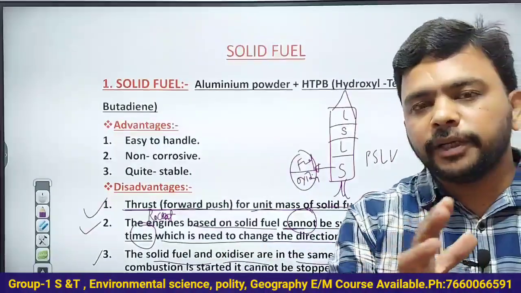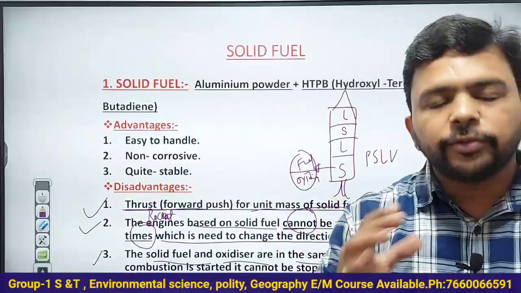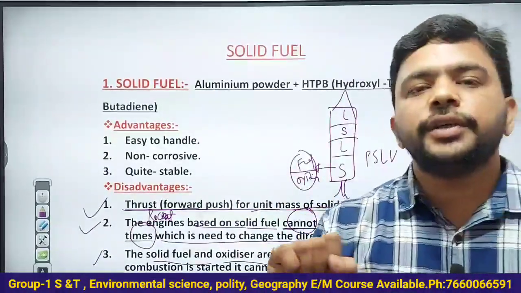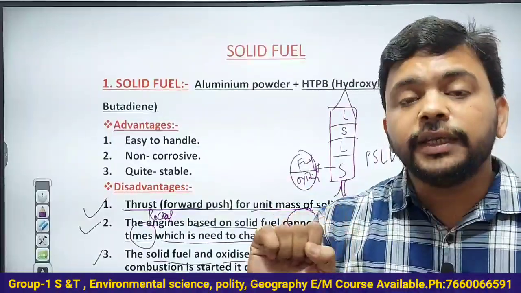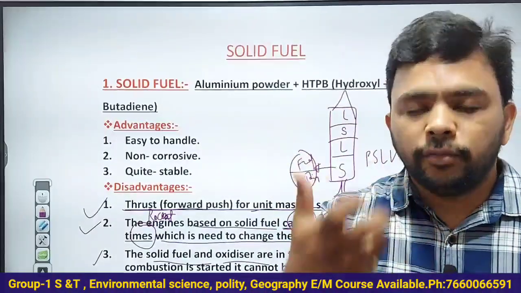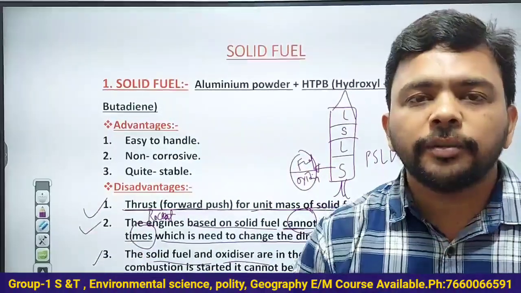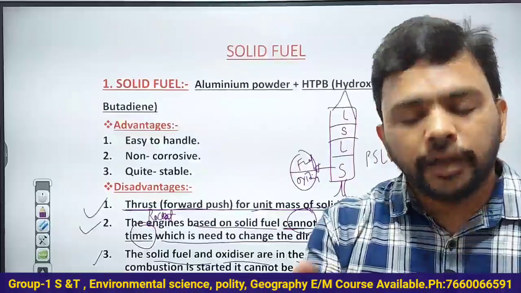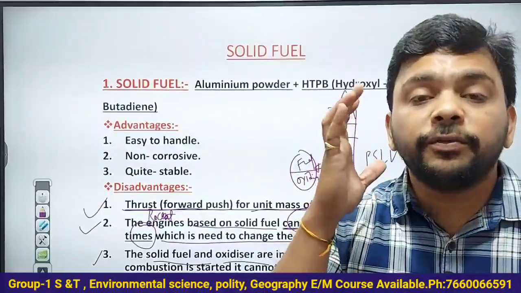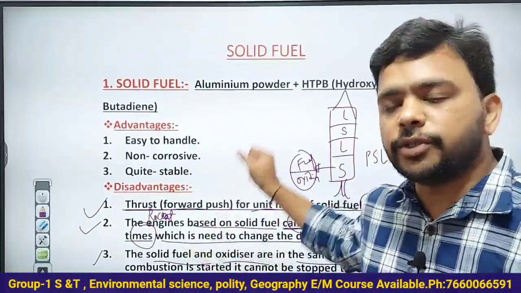Now take liquid fuel based automobiles. Once you start, the engine ignites the fuel and runs. After some time you can switch off the bike or car, then again you can start. You can switch off, you can start. That is the facility or advantage with liquid fuel that is absent in the case of solid fuel.